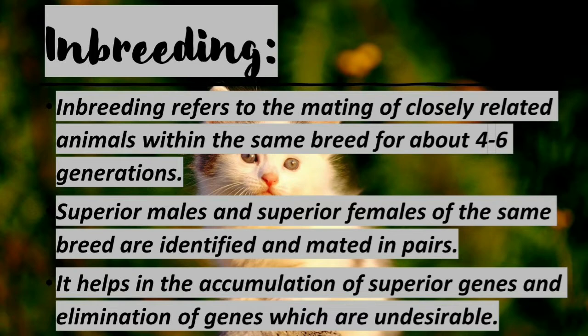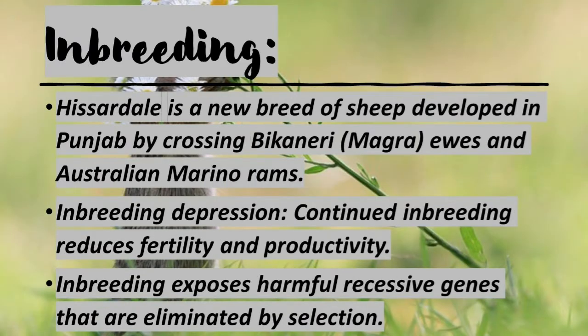Superior males and superior females of the same breed are identified and mated in pairs. It helps in the accumulation of superior genes and the elimination of genes which are undesirable. One example is given, Hisardale. Hisardale is a new breed of sheep developed in Punjab by crossing Bikaneri ewes and Australian Merino rams. So here Hisardale is a breed among sheep variety. So this is called inbreeding.